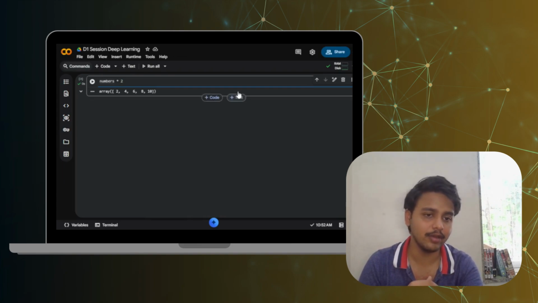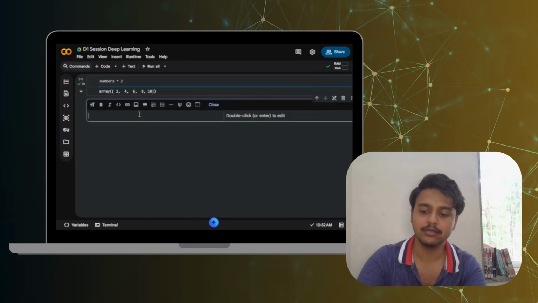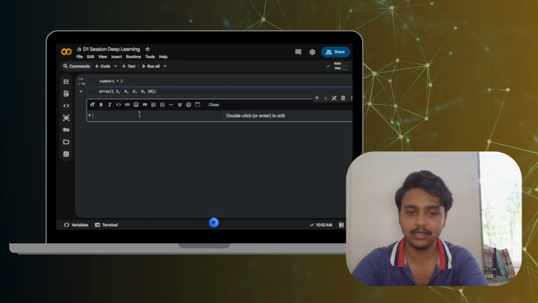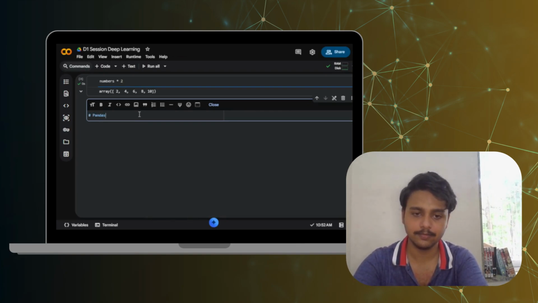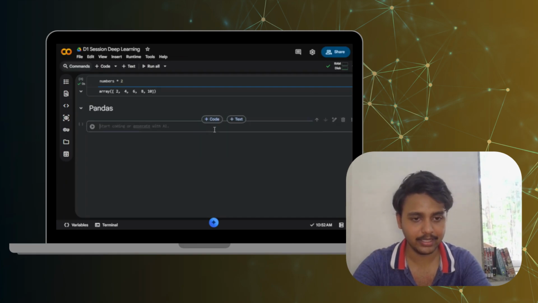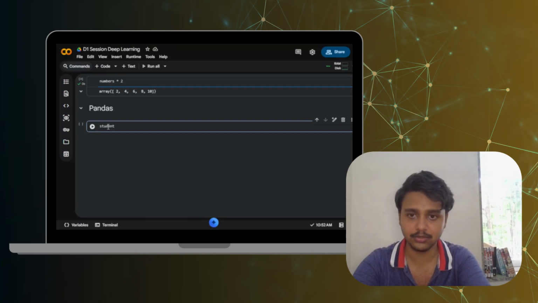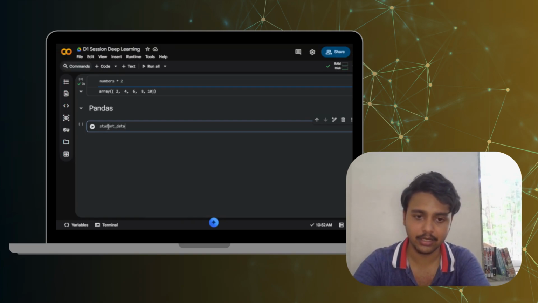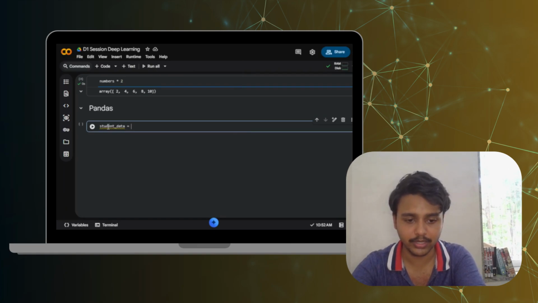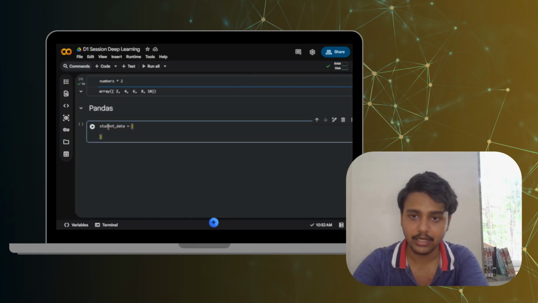So first of all, we will be creating a text box in which we will create the title, that is Pandas. And in Pandas, we will create a code, that is student_data. And in student_data, we'll be creating the first column, which is about name.